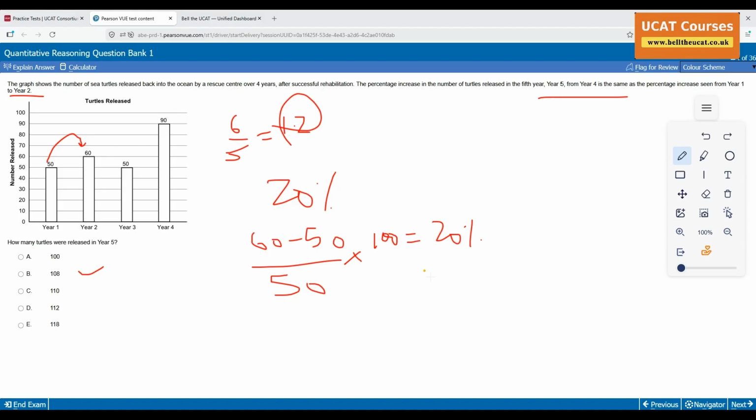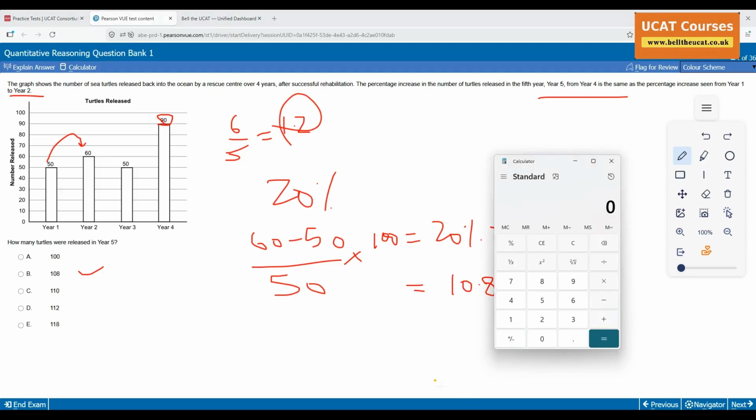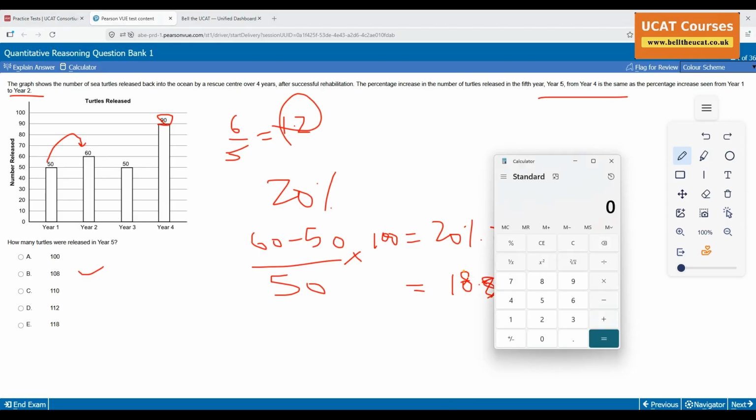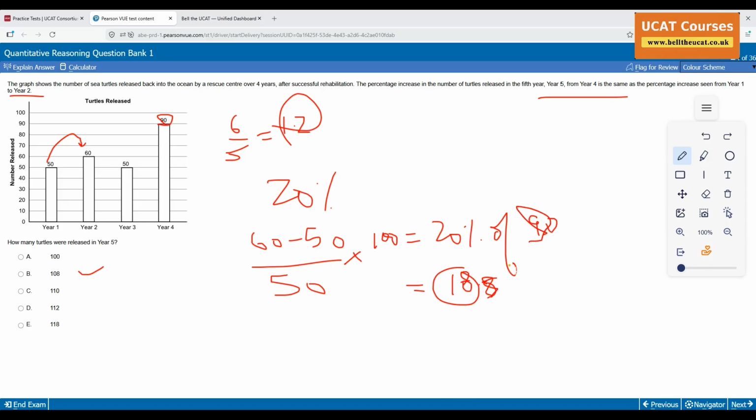Then hopefully you will not find 20% of 90 and then add it on. That's getting worse. 20% of 90, you do the calculation, you end up with something to do with 10.8, sorry, not 10.8, 18. 18 is what you got. Then you do 90 plus 18, that's 108. Not the way to do it.